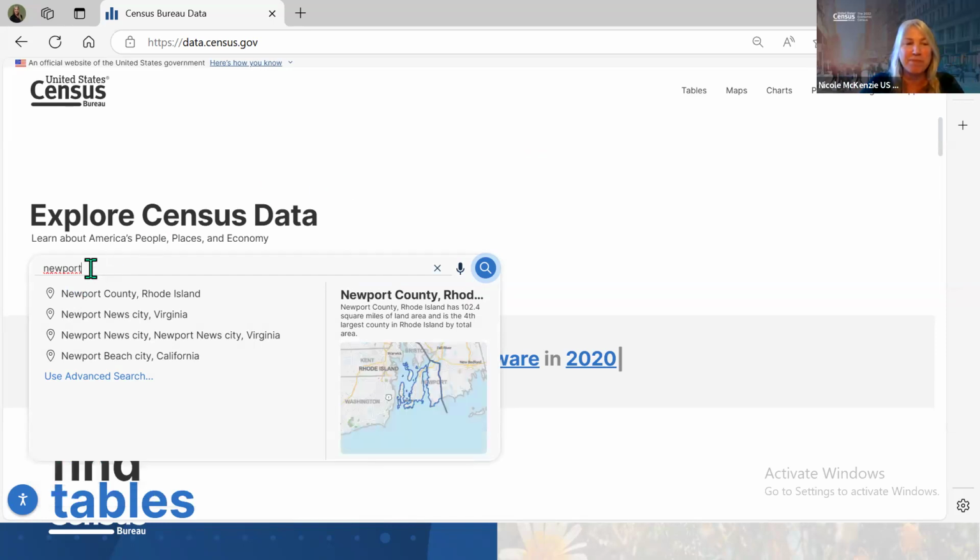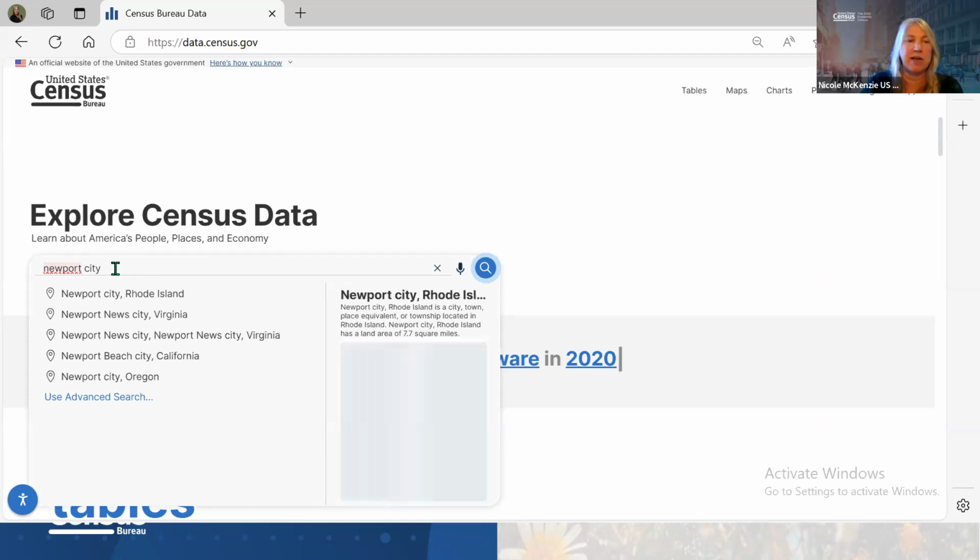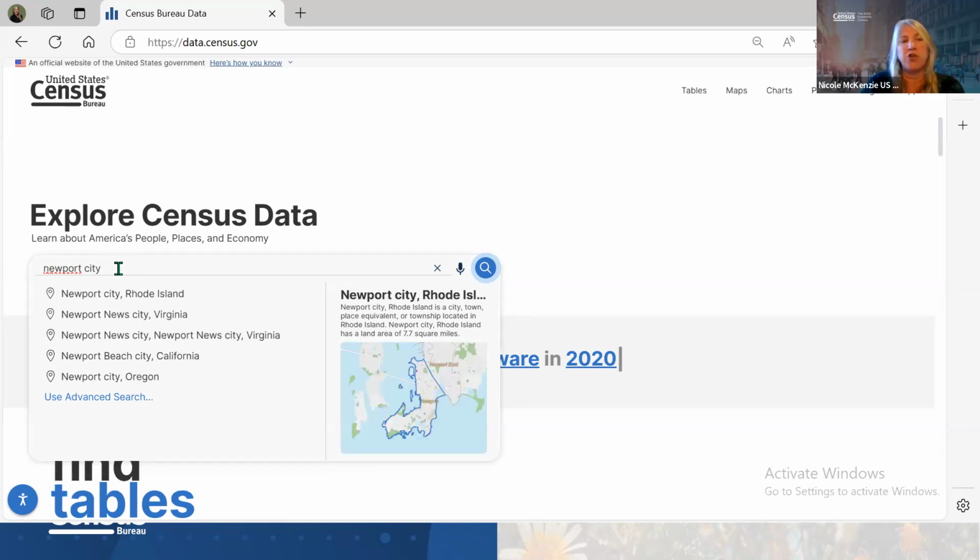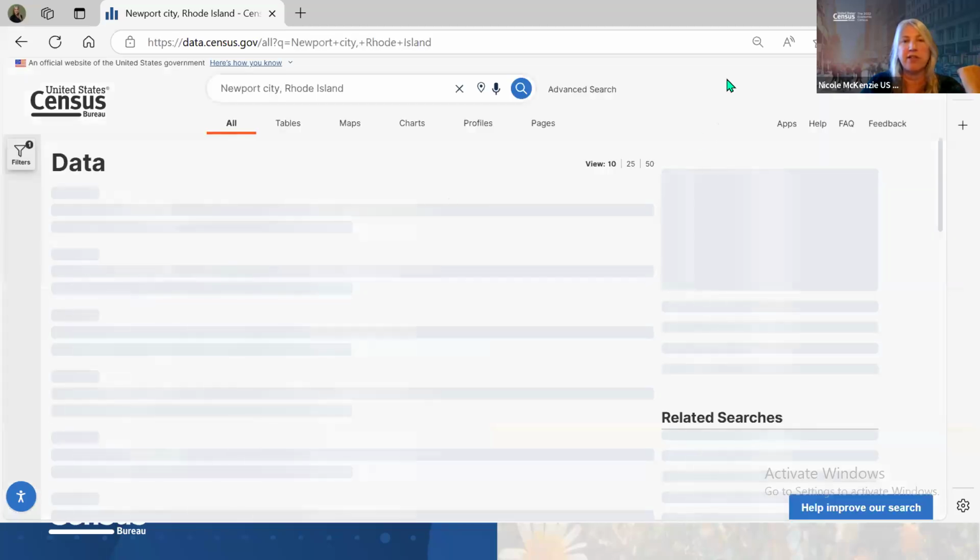So when you type Newport, it says Newport County, Rhode Island, Newport News. You're looking at this and thinking, oh gosh, Newport's not here. What I've found is that many places will show up, but for Newport, it doesn't. If you type in city, it brings up Newport City. So just something to be aware of. When you're using the general search, you might have to add Newport Town or Newport City to find your location, but usually it will pull up in one of your choices. So I'm going to click on Newport City, Rhode Island.